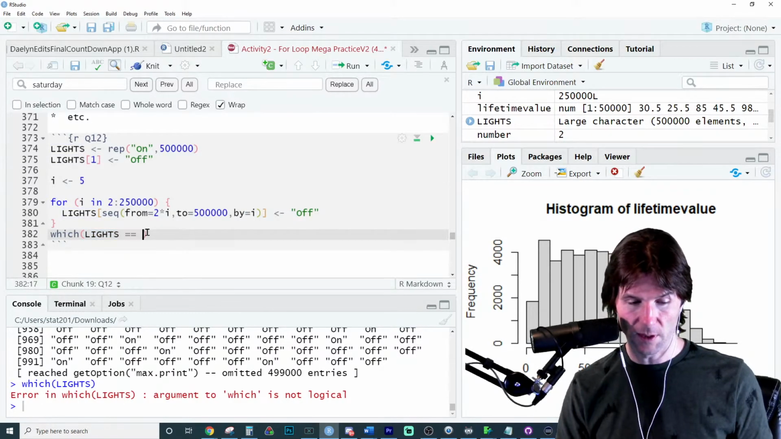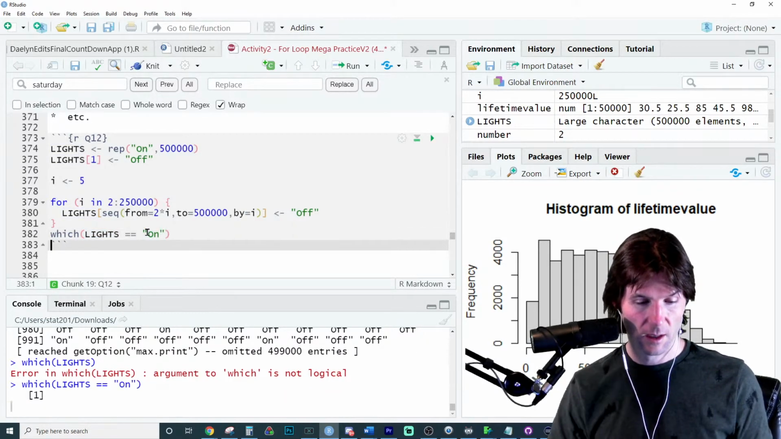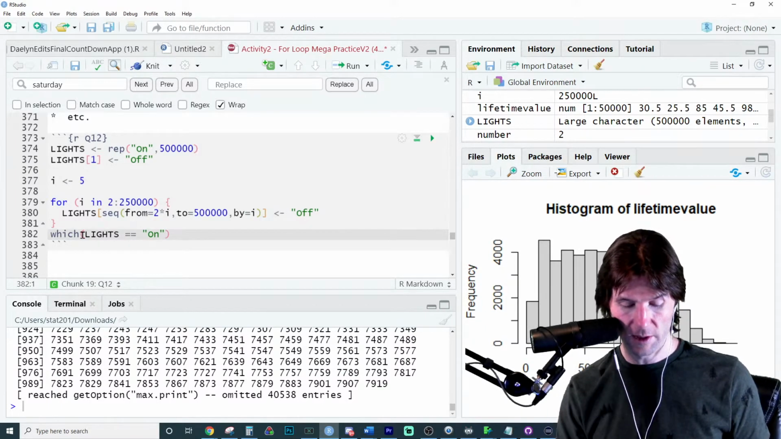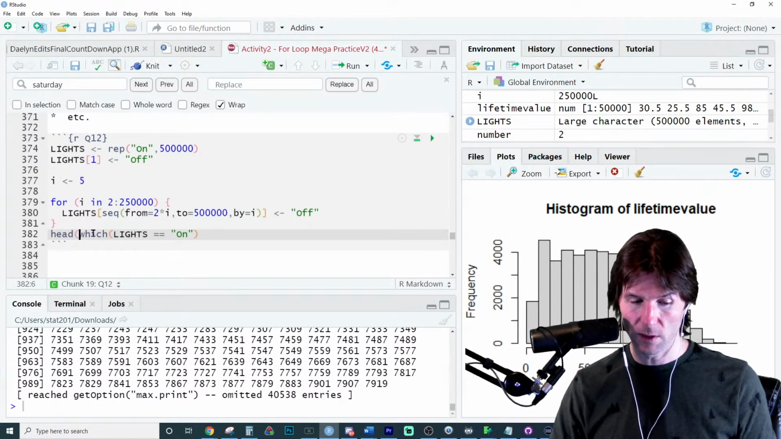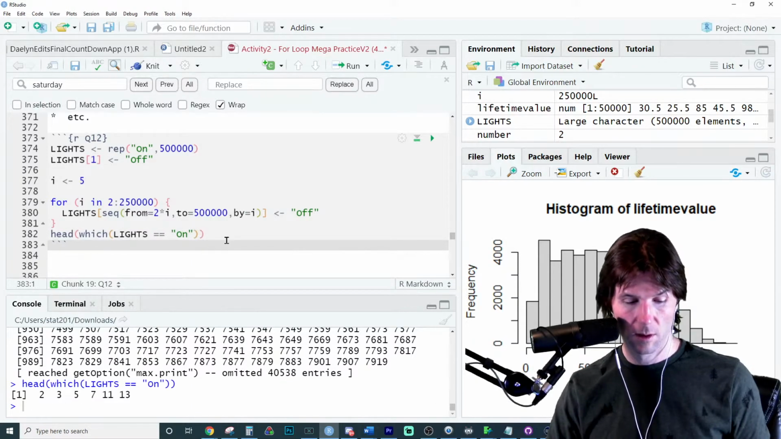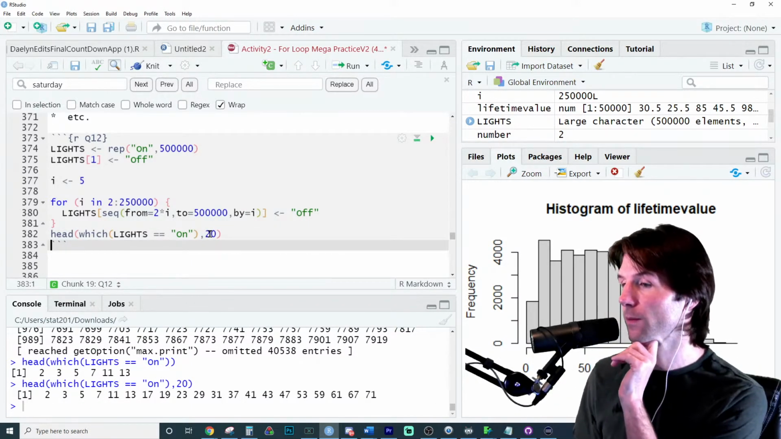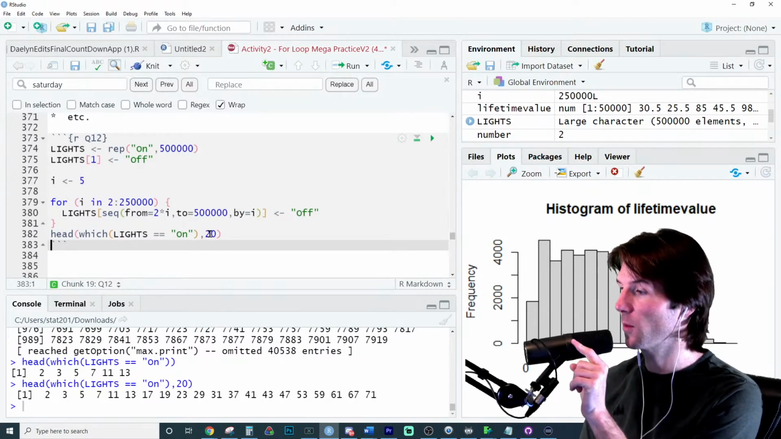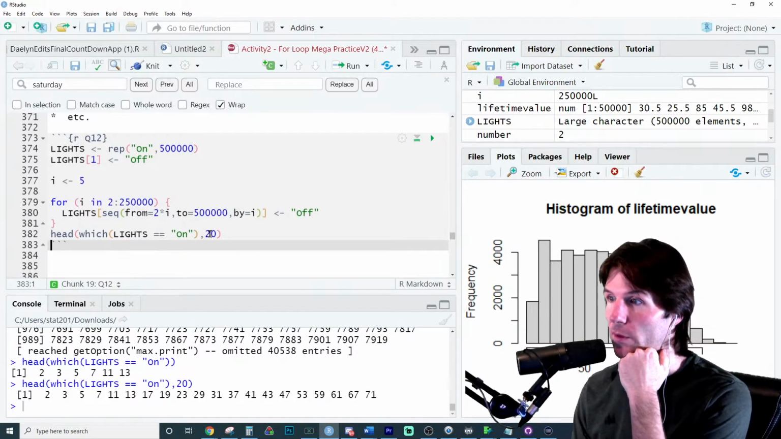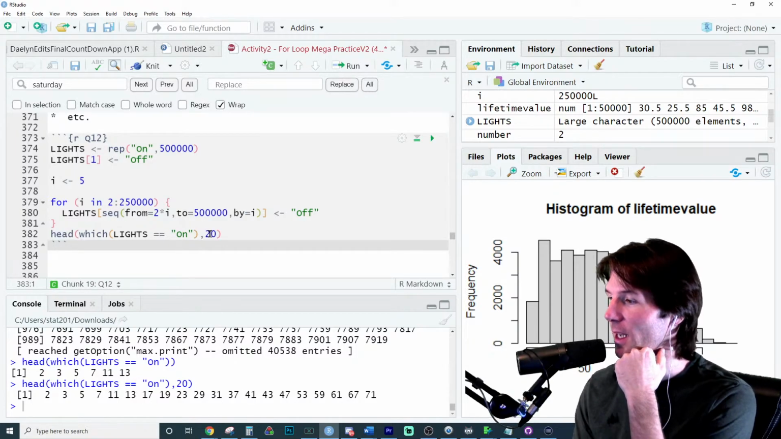Which lights equals on. I did it this way. So now let's go to the head of the sequence. What do you notice about these numbers? Hint, they're numbers that were not divisible by 2, 3, 4, 5, 6, 7, 8, 9, 10.